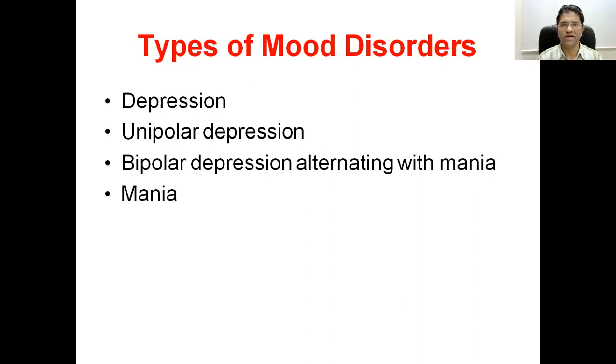So it is advised that whenever we diagnose a patient of depression, diagnose in which category he is, what type of treatment he needs, how he can be stabilized with the treatment, and how one can maintain the output for a prolonged time. And the next one is mania. Mania is exactly the reverse of depression. We will learn in detail about mania.